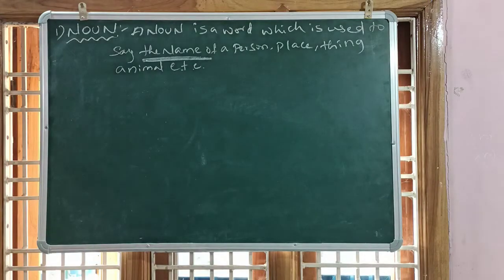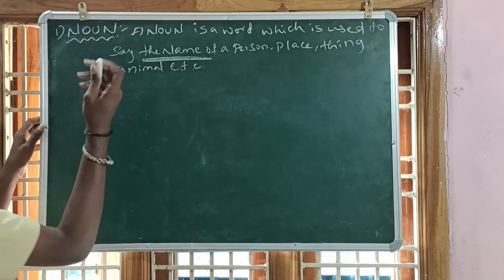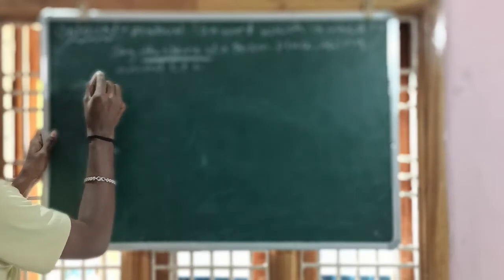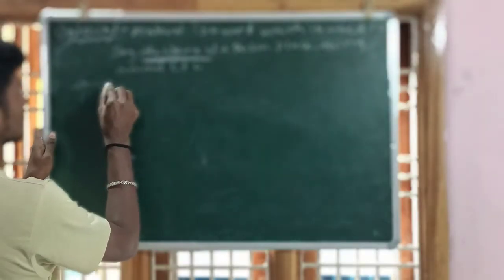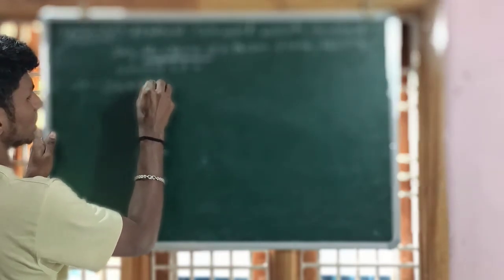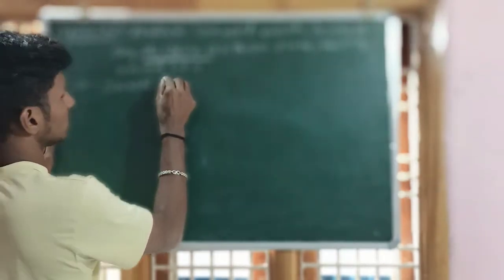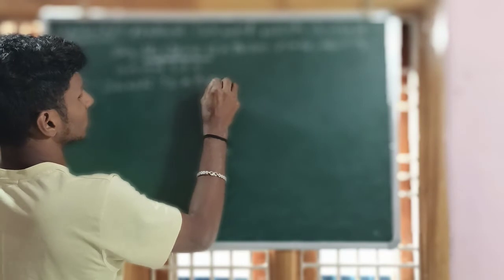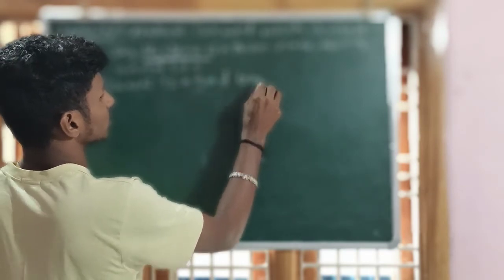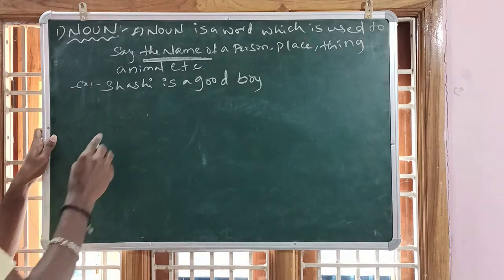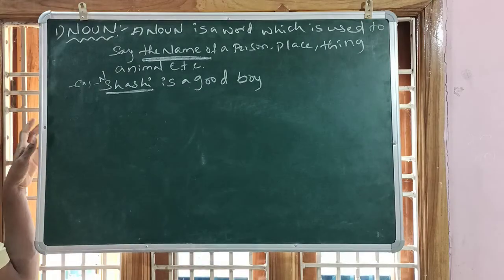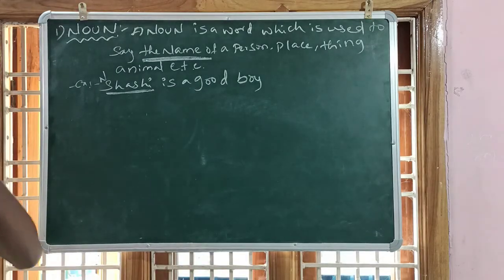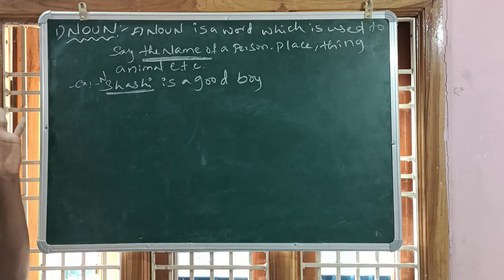We will see one example. Many examples we can write. For example, I am taking Shashi. Shashi is a good boy. Here you all know that Shashi is a noun. And the further thing is that there are 5 types of nouns.